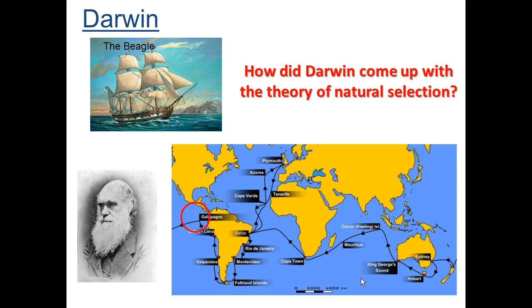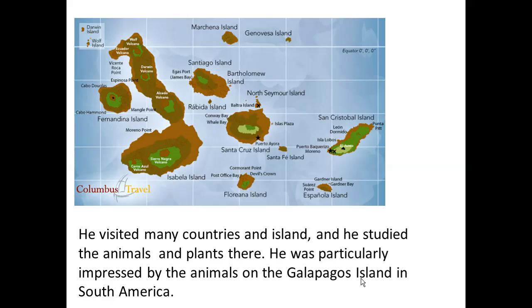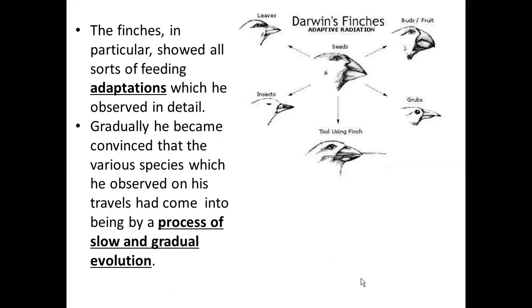To better understand evolution, we should mention one of the most famous scientists, who dedicated his entire life and studies to evolution theory, ending with the theory of natural selection. And today we are going to understand how he came up with the theory of natural selection. During his studies, he visited many countries and islands, and he studied the animals and plants there. He was particularly impressed by the animals on the Galapagos Islands in South America.